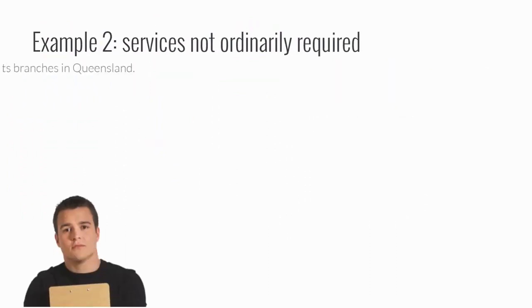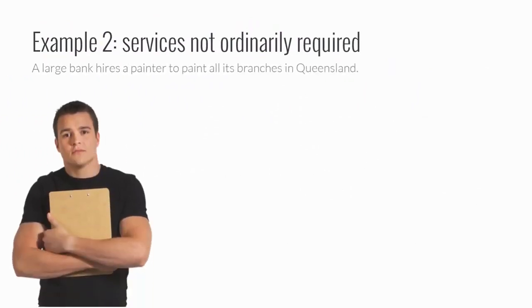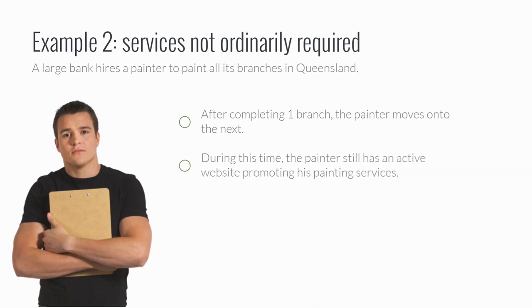Let's look at another example. A large bank hires a painter to paint all of their offices in Queensland. As soon as one office is complete, the painter begins work on the next office. While doing this work for the bank, the painter still has active websites that suggest they are available for work for the general public. But during that financial year, the painter only works for the hiring bank.